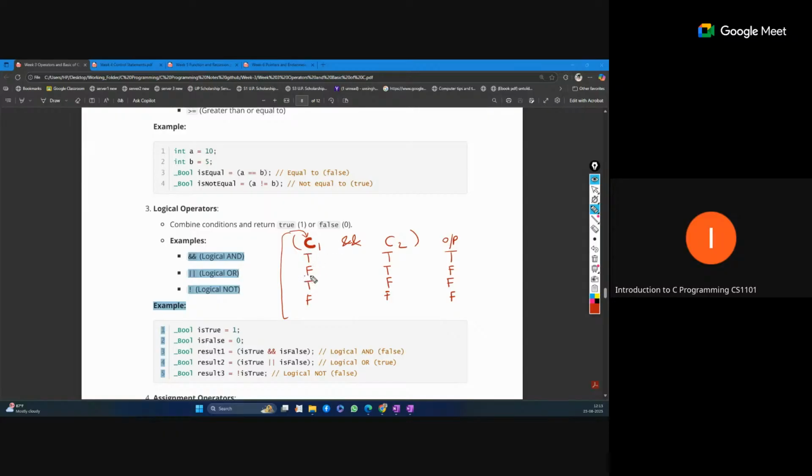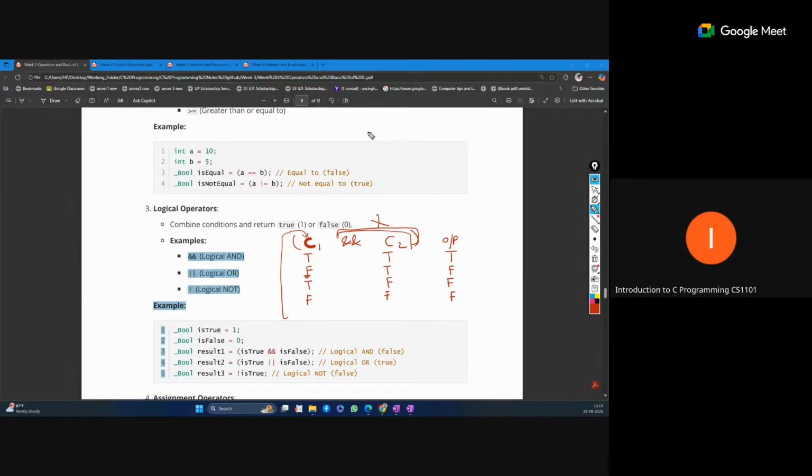If C1 is false, then the compiler will not check the remaining second expression, because if the first is false, the output will definitely be false. So there is no need to evaluate the second condition. Because of that, this part will not be evaluated at all. So if any operation is there, like increment or decrement, it will not actually execute. This right side part is completely ignored if the first condition is false, and the output will be false.